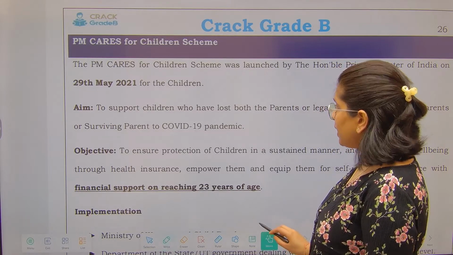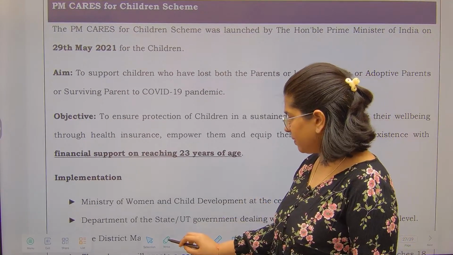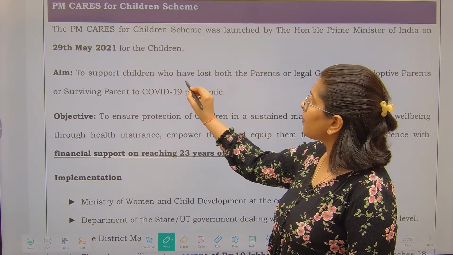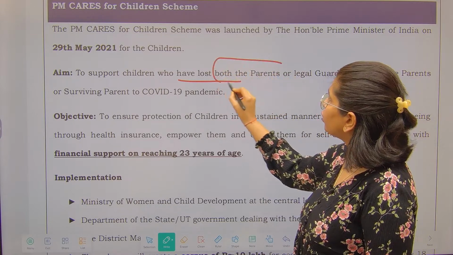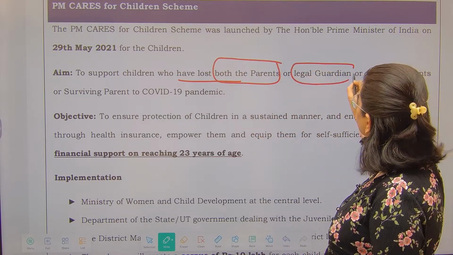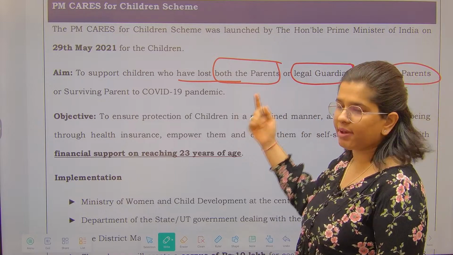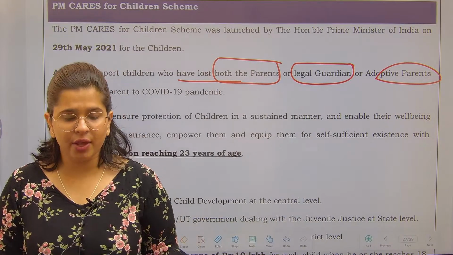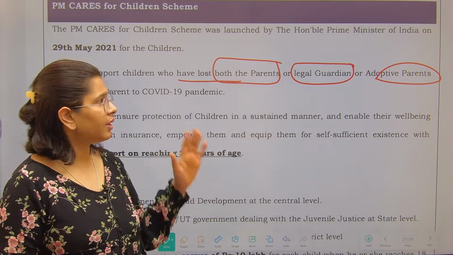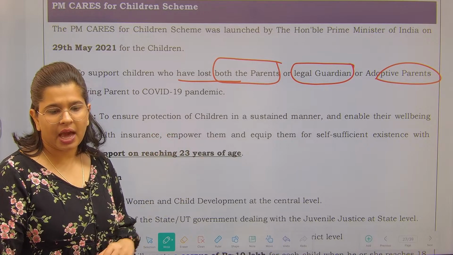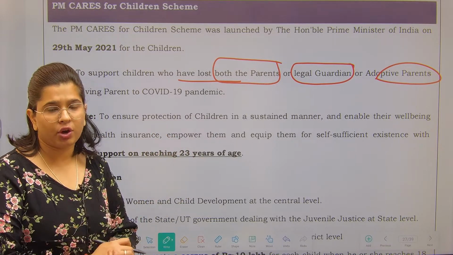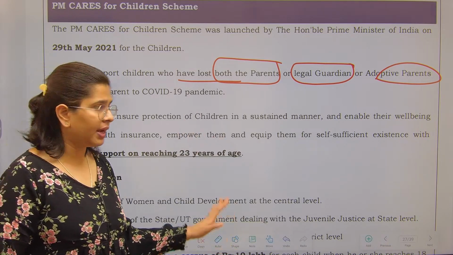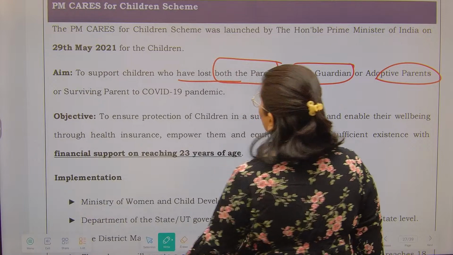Let's quickly see what all the provisions are, what you have to remember, and who the implementation agencies are. The PM CARES for Children scheme was launched on 29 May 2021 by our Prime Minister. What is the aim? The aim is to support children. Please be very careful here. The eligibility criteria is very important. We want to support those children who have lost both of their parents, or legal guardians, or adoptive parents, or surviving parent to the COVID-19 pandemic. That means if you have lost your parents in the time of COVID-19 and now you do not have anyone to take care of you, then you will be eligible for support under this PM CARES for Children scheme.